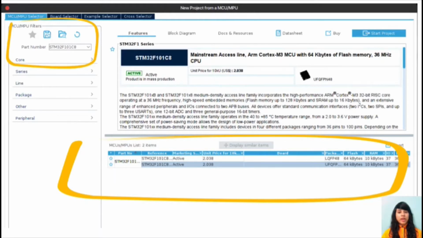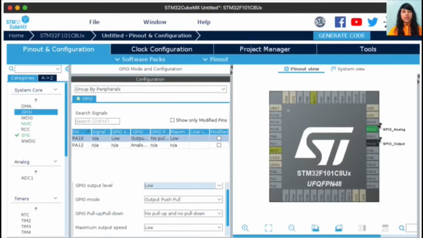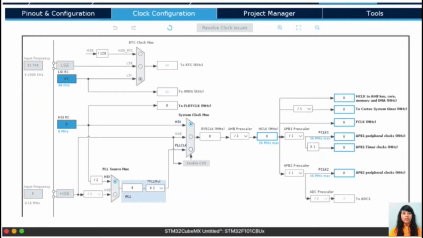There are two types of microcontroller with the same part number name. It's because the packaging technologies are different. After selecting the microcontroller, we need to configure the pins for reading analog input for the sensor value and digital output for the LED. We will leave the clock configuration and finally give the project name and working directory to proceed to the coding. It concludes the setup part of the microcontroller.